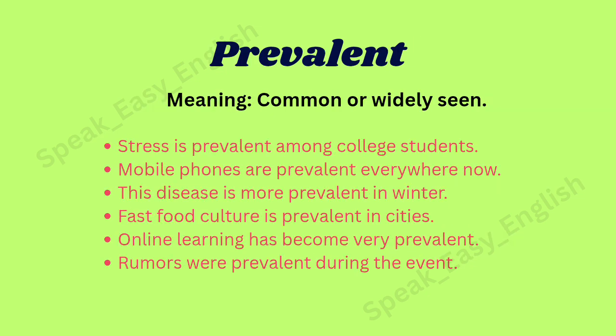Next, prevalent. Prevalent means common or widely seen. For example, stress is prevalent among college students. Fast food culture is prevalent in the cities. So it's a very common thing. In those places you can use prevalent.